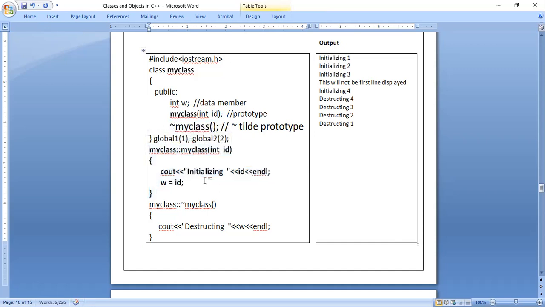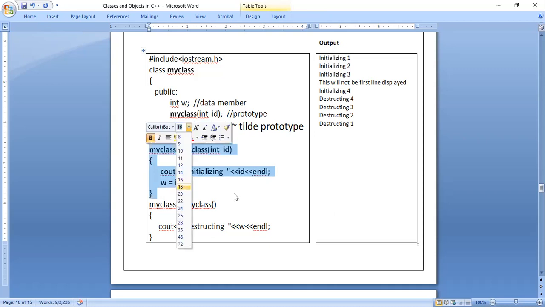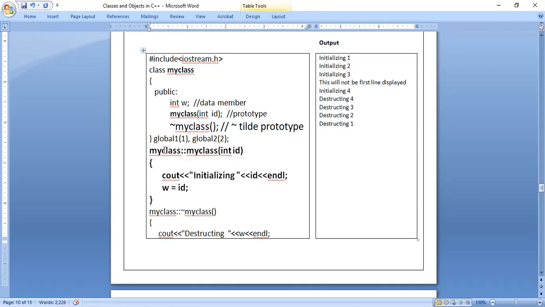So in the complete code, what do we have to write? First, write the class name. After writing the class name, you go for the constructor name. The first time you have written my class, it is the class name. The second time you have written my class, it is the constructor name. Both are linked by this operator, called the scope resolution operator. Then whatever parameters there are, you write those parameters.